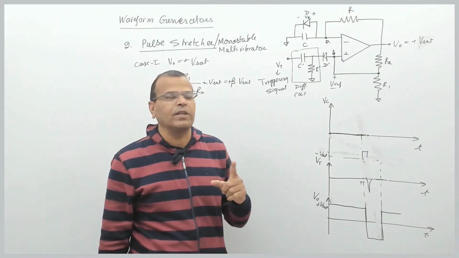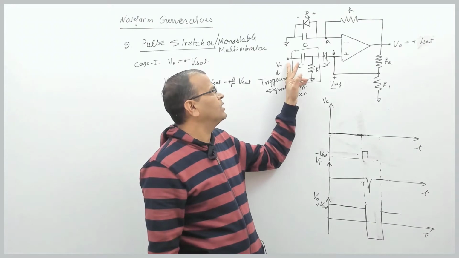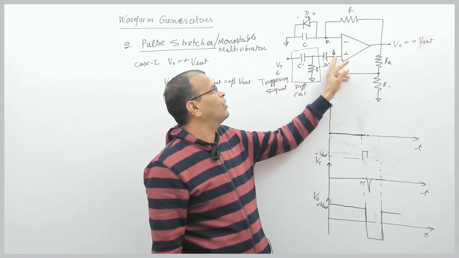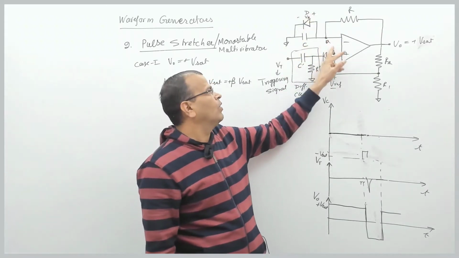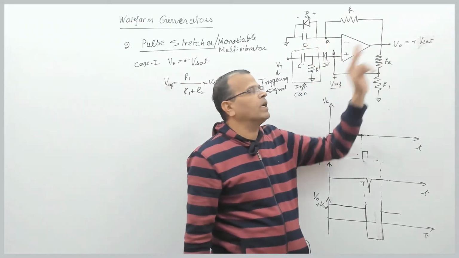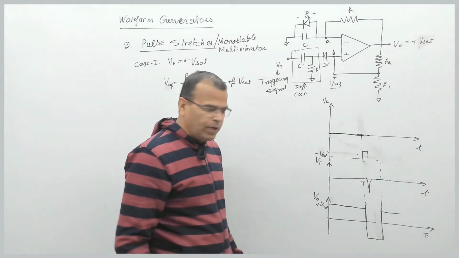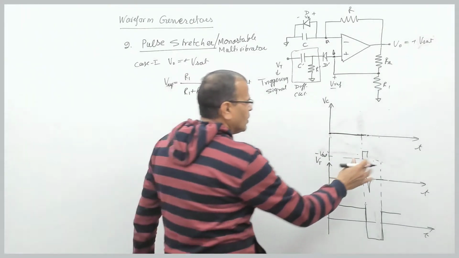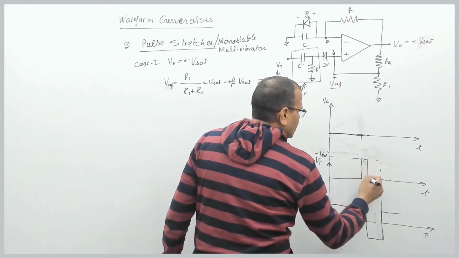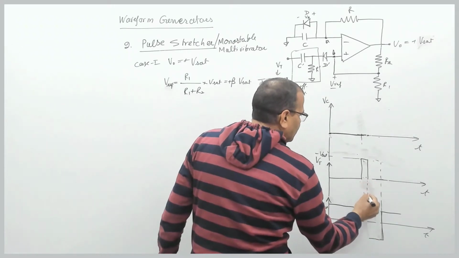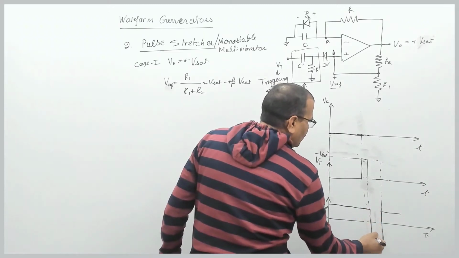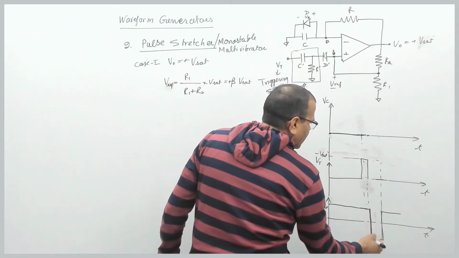That's interesting. Please understand. The moment I give a positive pulse here, this circuit results in a negative spike here, which reduces the voltage at node B below the voltage at node A, and the output becomes minus Vsat. So what I mean to say is, now I will draw the pulse here instead of drawing that spike. That was just to make you understand. I give a pulse here. So at this falling edge of the pulse, I have the output changing from plus Vsat to minus Vsat.